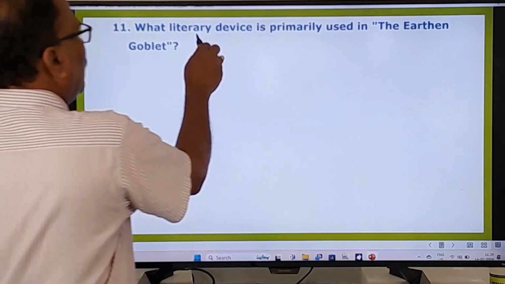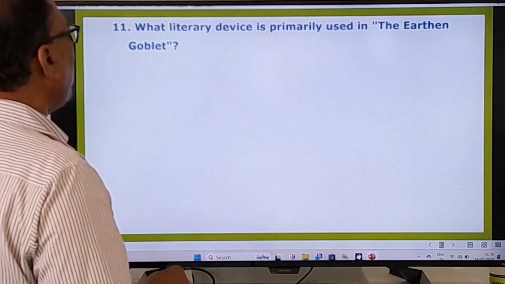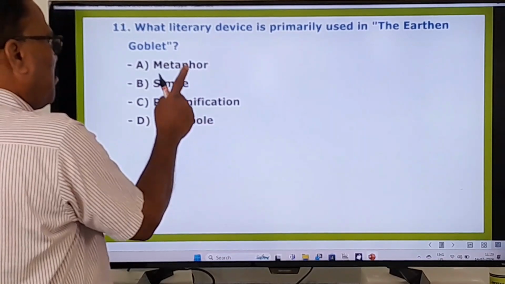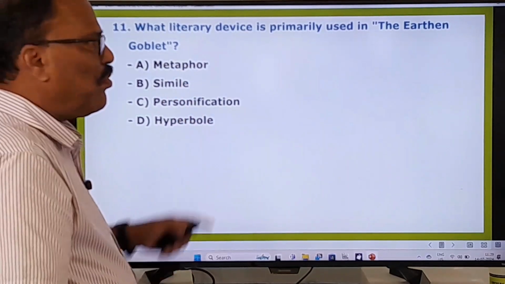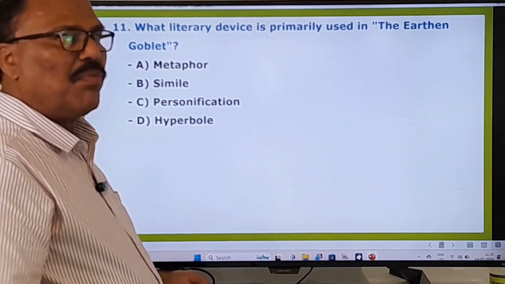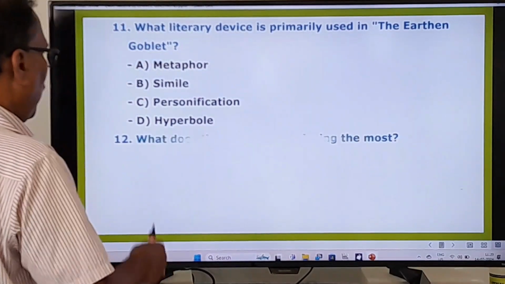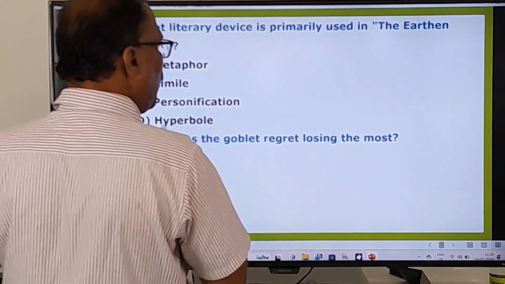The 11th one. What literary device is primarily used in The Earthen Goblet? Metaphor, simile, personification, hyperbole. Please watch that video made on The Earthen Goblet, then you can understand what is used predominantly in that poem. Right. And what does the goblet regret losing the most?